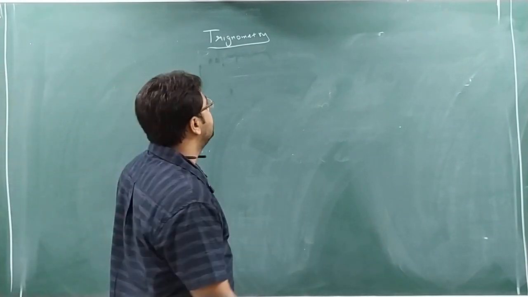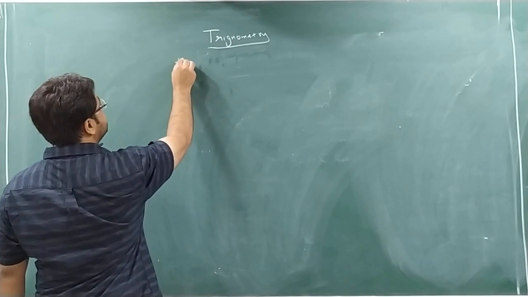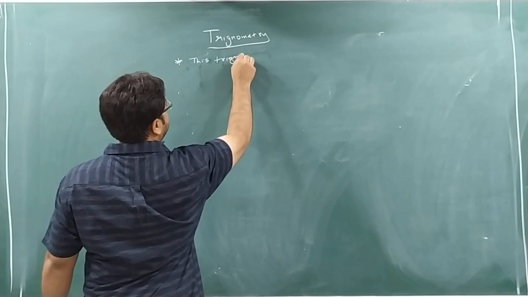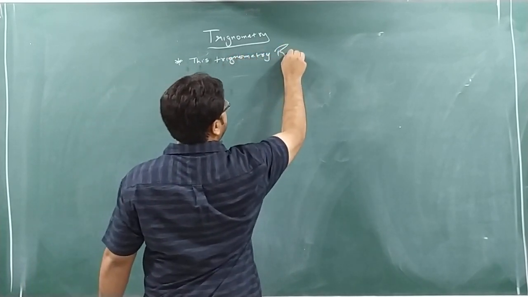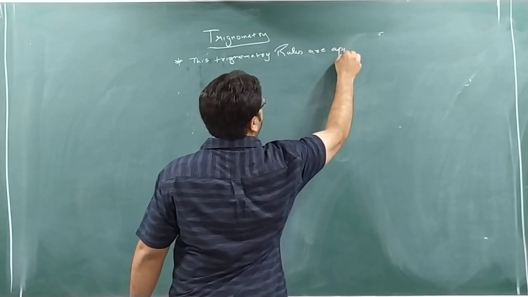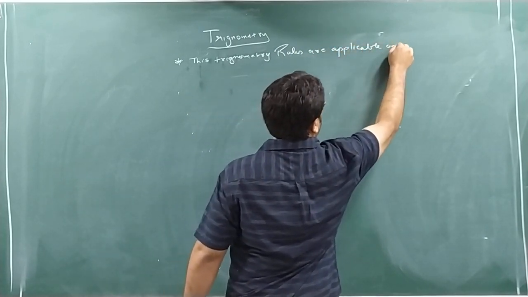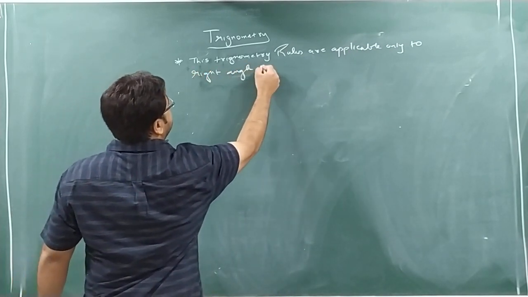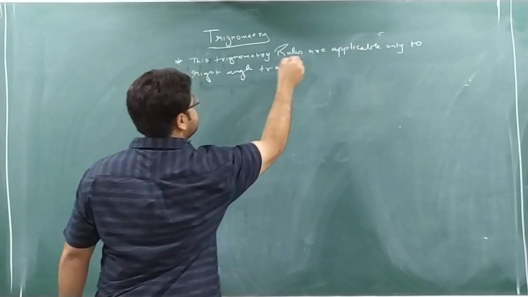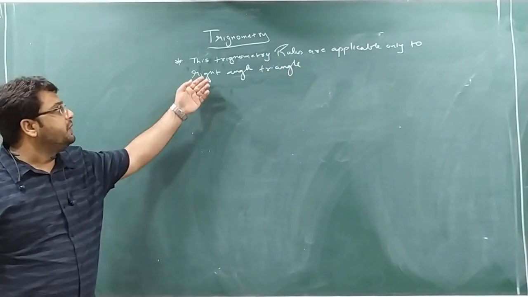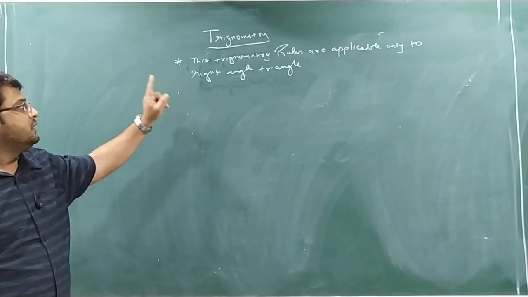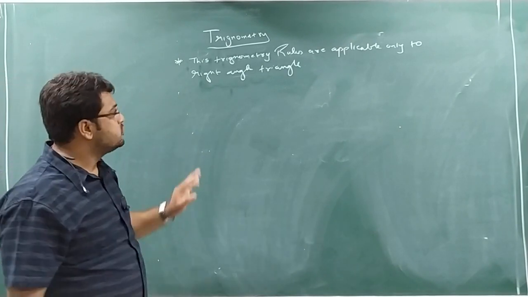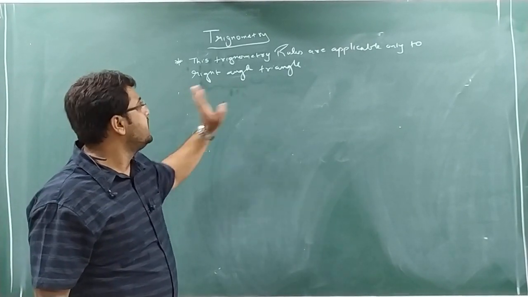See, in trigonometry, the first point you should always remember is that these trigonometry rules are applicable only to a right angle triangle. This is for standard 10 only. To apply the trigonometry rules, you have to see that they are applied only to a triangle which is a right angle triangle. So a right angle triangle is a must for applying the trigonometry rules.